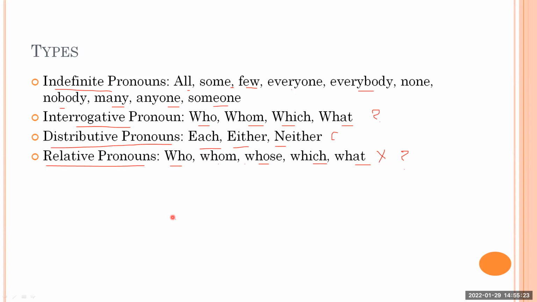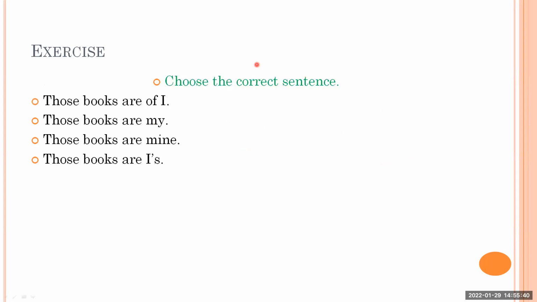So if it is clear to you, we are going to have some exercise based on these pronouns. Okay, so all you people have to be very careful to see how you are going to answer the questions which are based on this. So people can answer through chat box, or you can unmute and speak. Both ways you people can use. Okay, so the first question is in front of you. This question says, choose the correct sentence, and here you are having four options. Those books are of I, those books are my, those books are mine, or those books are I's. So what do you think? Which option is right here?